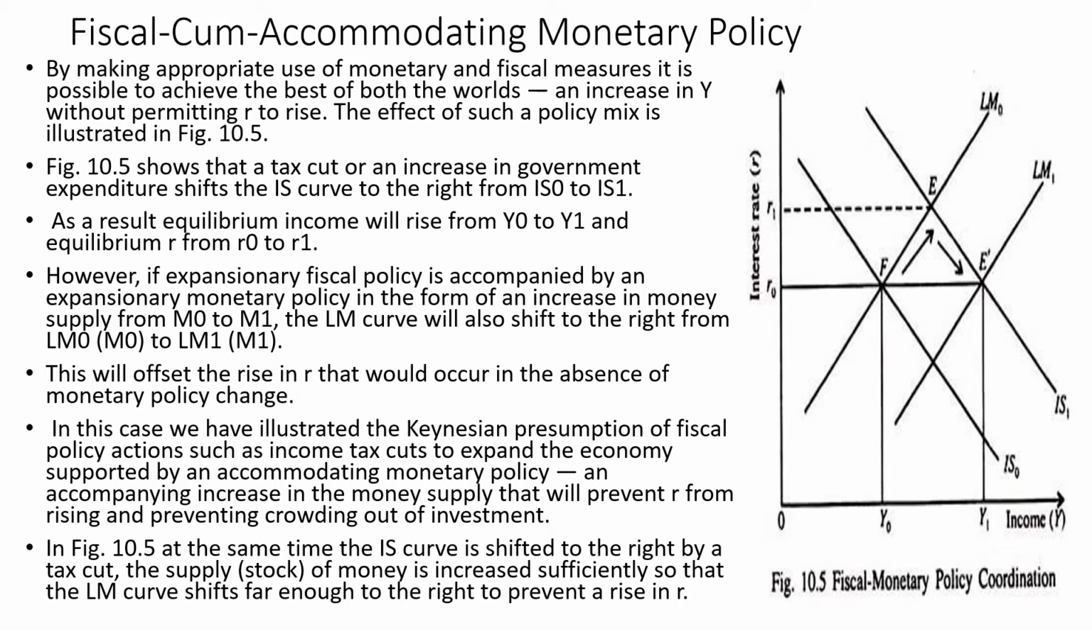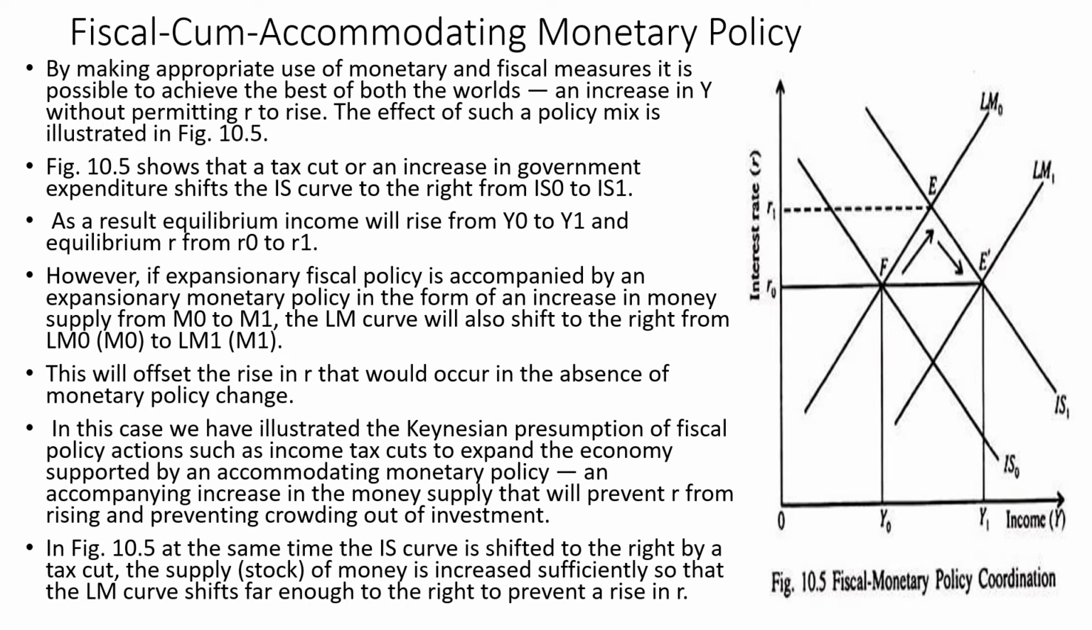If you look at figure 10.5, it shows how a tax cut or an increase in government expenditure influences the IS curve. We can see that the IS curve shifts right from IS0 to IS1, and as a result the equilibrium income rises and the equilibrium interest rate also rises. However, if the expansionary fiscal policy is accompanied by an expansionary monetary policy, in the form of an increase in the money supply from M0 to M1, the LM curve would also shift right from LM0 to LM1, and this will offset the rise in the interest rate that would occur in the absence of the monetary policy change.